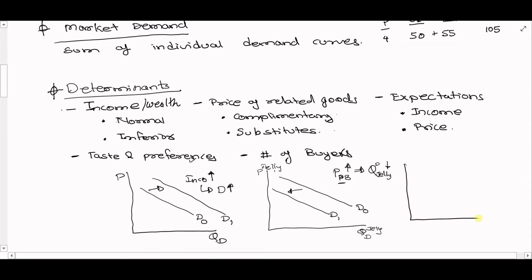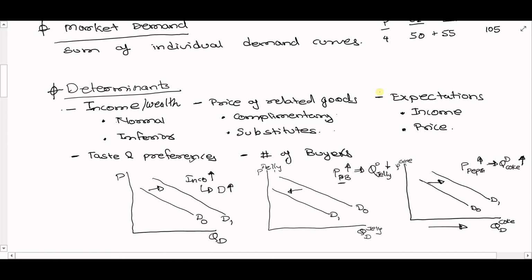One can also think about relationships which are substitute in nature. Another classic example would be Coke and Pepsi. If the price of Pepsi goes up, what would you expect for the demand for Coke? If Pepsi is more expensive, people will buy less of Pepsi and substitute it with Coke, and hence the demand for Coke will be higher. And this can be captured by a right shift of the demand curve, right? So this is higher demand.